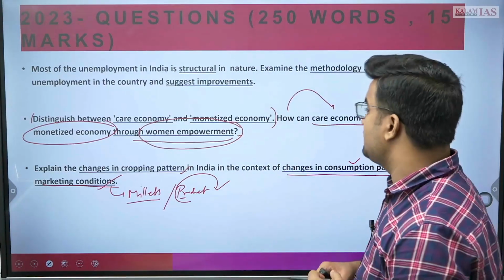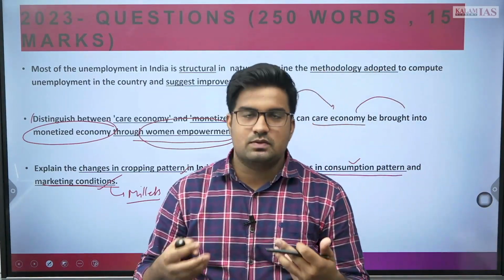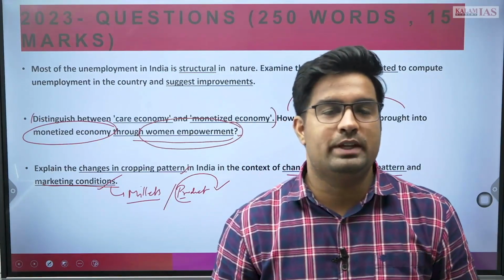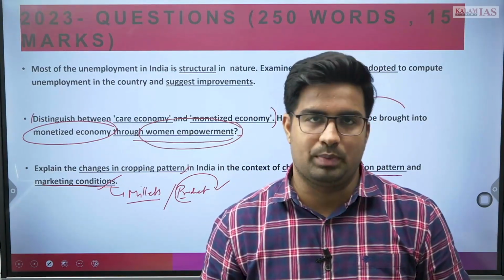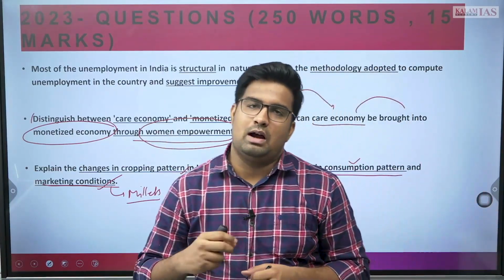Then, when we are explaining all these aspects, we also need to give a certain way forward. What are the things which the government is doing to improve the cropping pattern or to diversify the cropping pattern? And this part of the question, one part we have dealt with in our test series also.